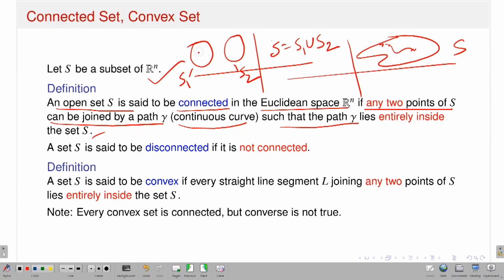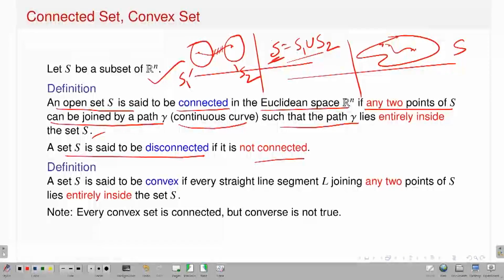Because take a point from S1 here, take a point from S2 here. Now you just join a path between these 2 points. Suppose I am joining here. Now this path is not fully contained in that set S. Why? Because this is the portion which lies outside the set. So therefore this set is disconnected, it is not connected. I have already written that a set is said to be disconnected if it is not connected.